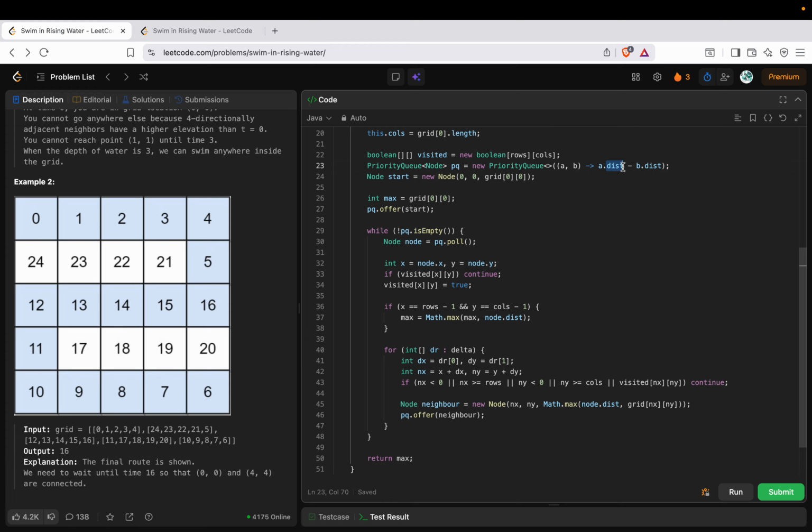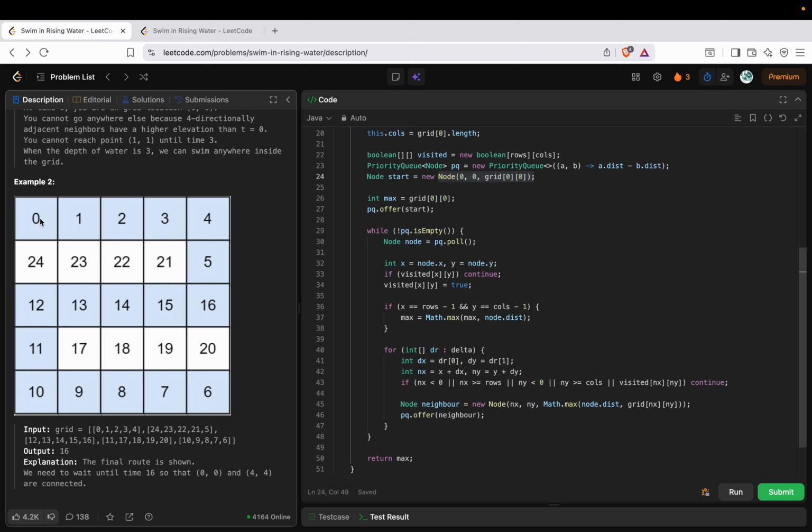If you see this comparator, here I am basically retrieving the elements which are nearer to me. I will be starting from this node, so I just defined the start node as 0 comma 0, which is the position, and the cost to reach till here is basically the cost of this grid.